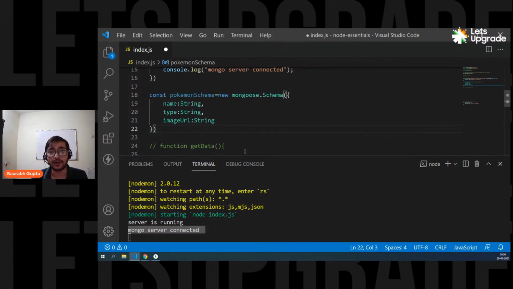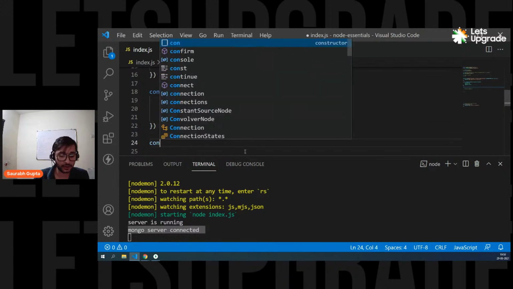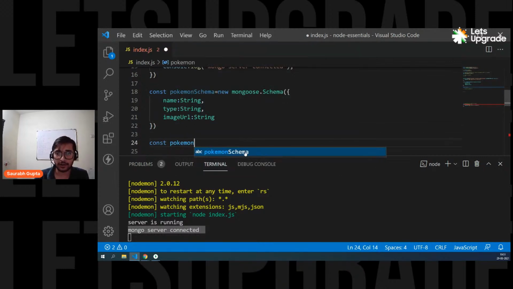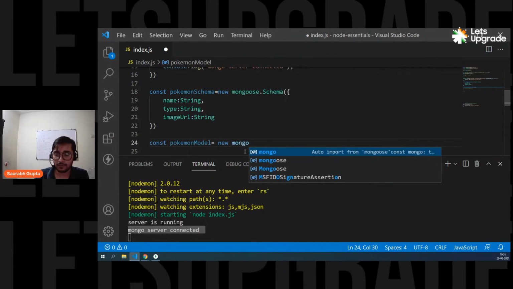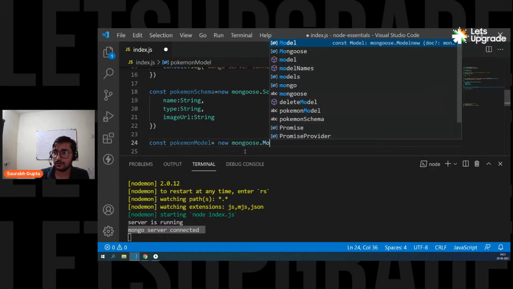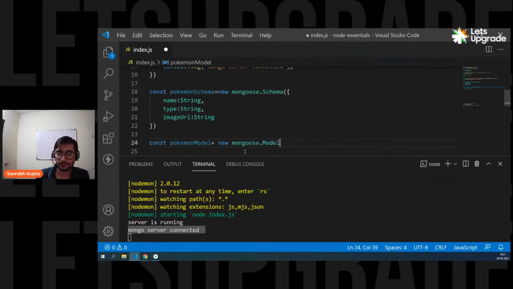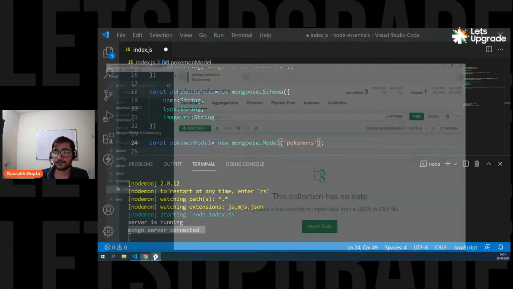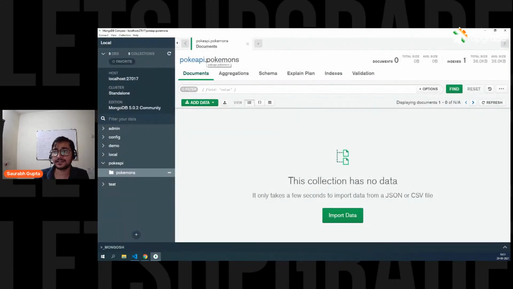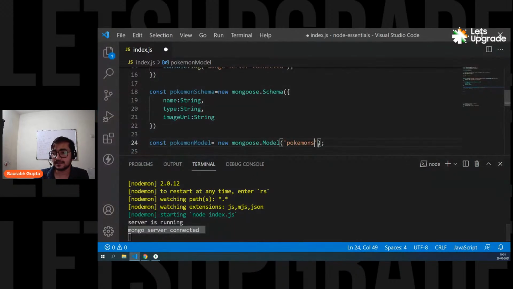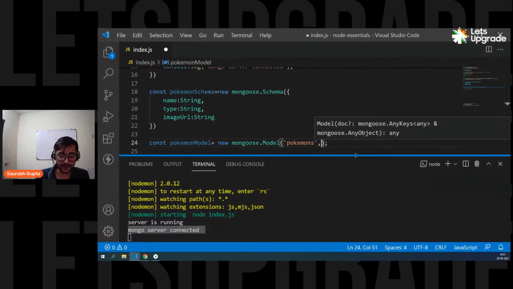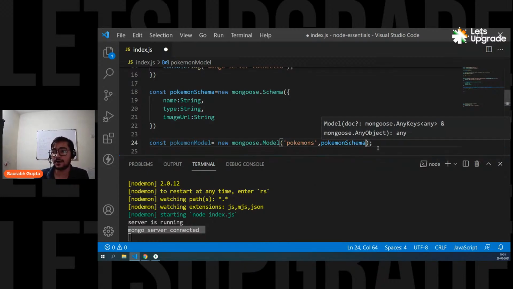And for that, we create a model. Okay, and it's again simple. So you can again say const, let's call it pokemonModel, equals new mongoose.model. Inside this, you pass two things. First you pass your collection. I'm trying to connect the Pokemon's collection, right? What is the name of the collection, guys? Collection name is Pokemons. See, the collection name is Pokemons. So I'm saying this is the collection and this is my schema that this collection should follow. So pokemonSchema, and that's it.